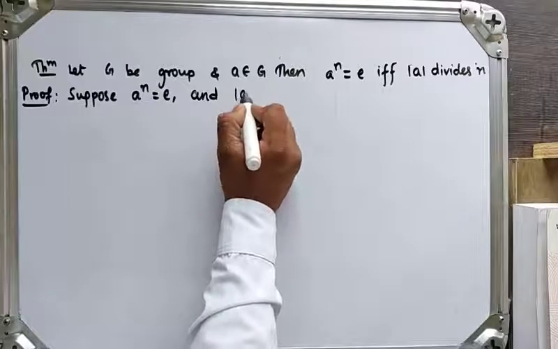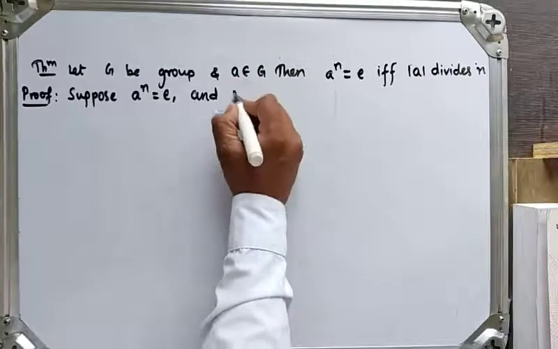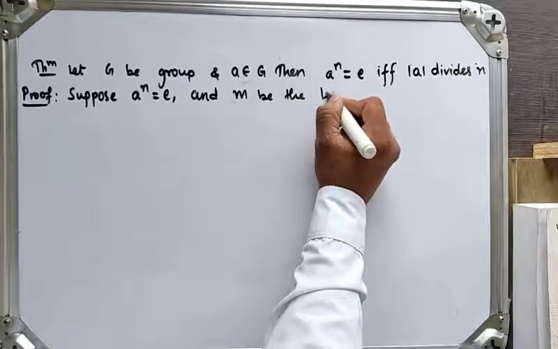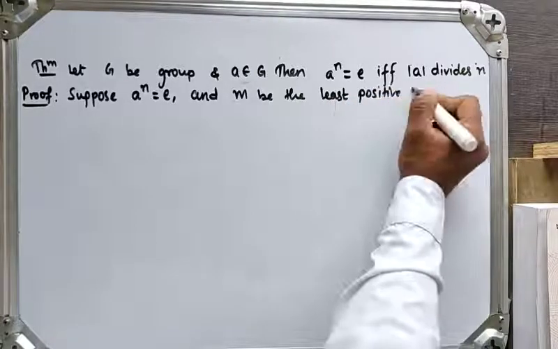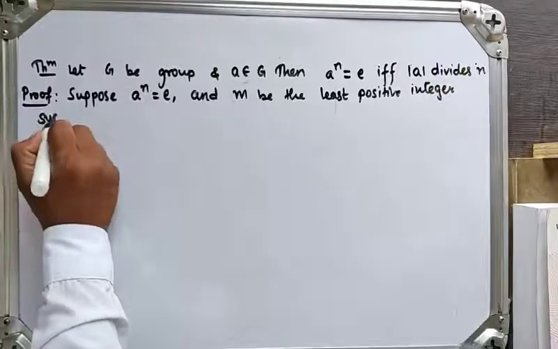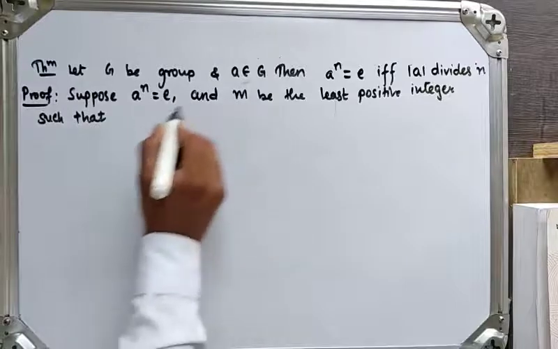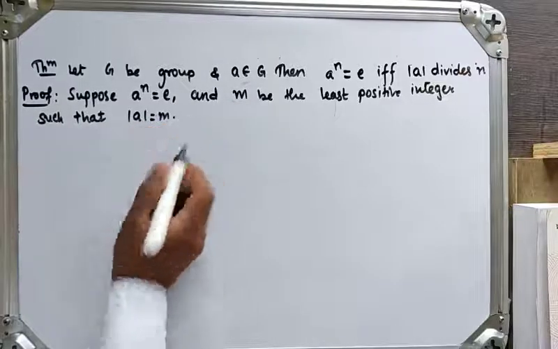Let m be the least positive integer such that order of a is equal to m.